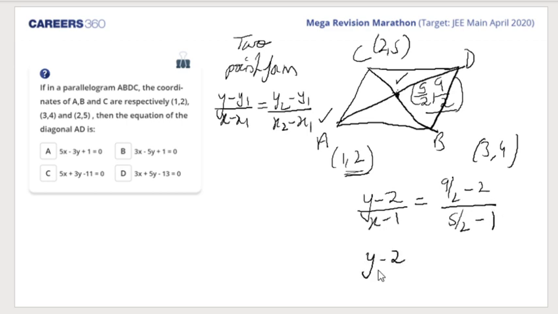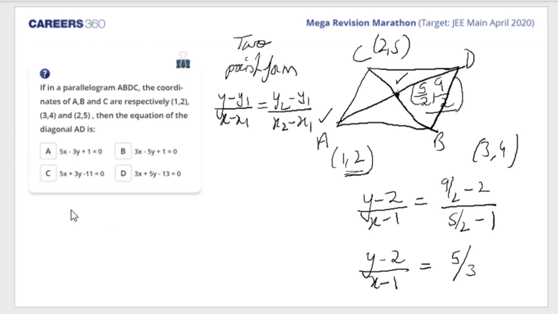What do we get? (y minus 2) upon (x minus 1) is equal to 5 by 2 upon 3 by 2. The 2 and 2 would cancel in the denominators. So 9 minus 4 is 5, and this is 3. So we get 3x, sorry, I should rub it.